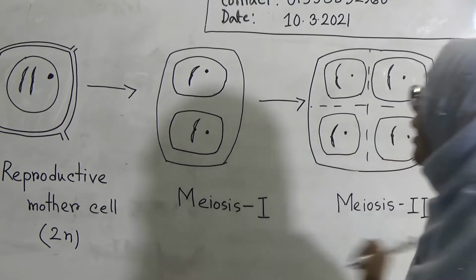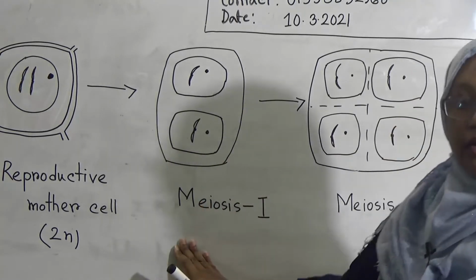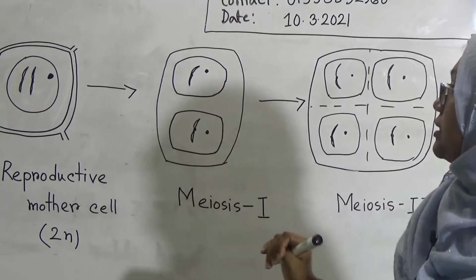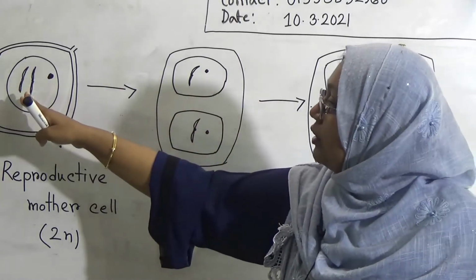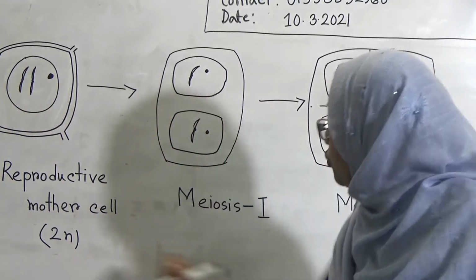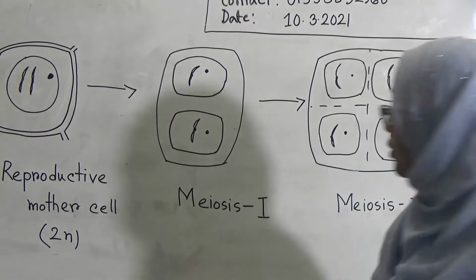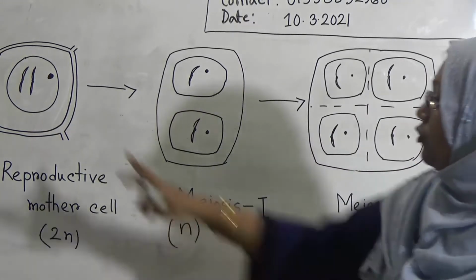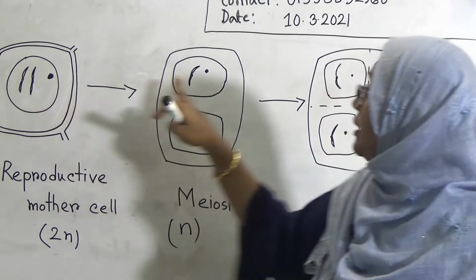And look here, the main reduction occurs in meiosis I. In meiosis I, karyokinesis occurs first, and from the reproductive mother cell, n reproductive cells will be produced, and these cells will contain n number of chromosomes. Here 2 chromosomes are present, here 1.